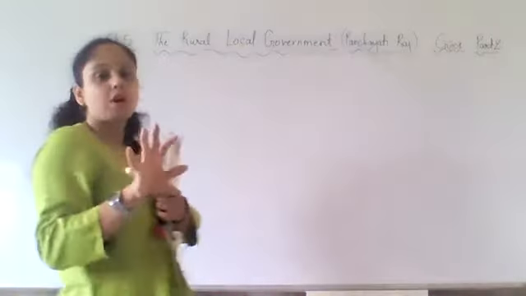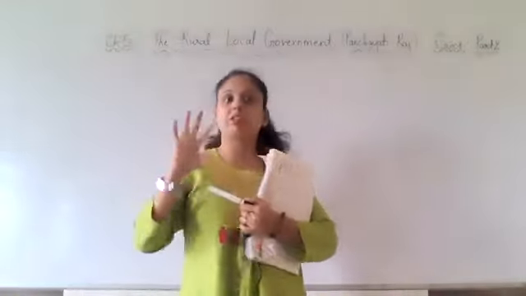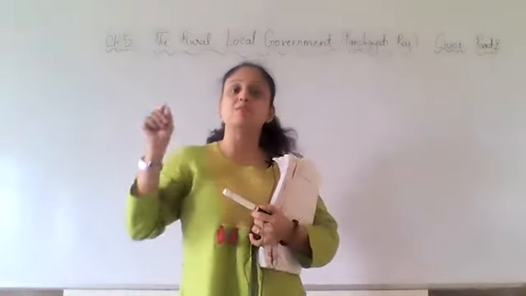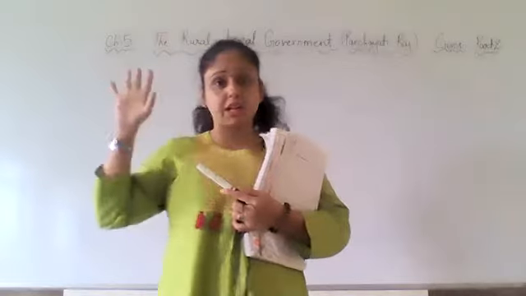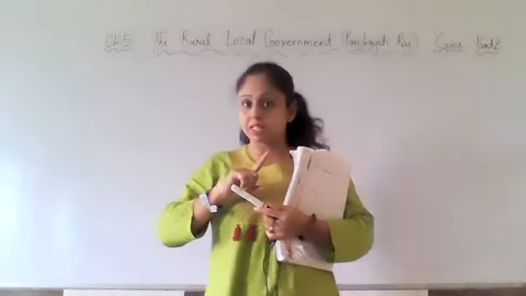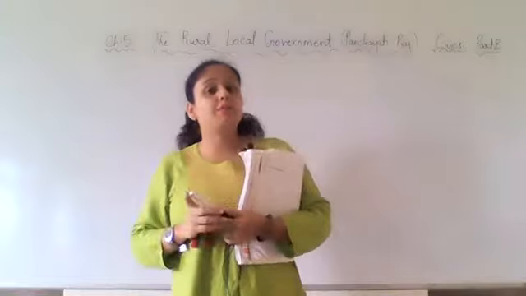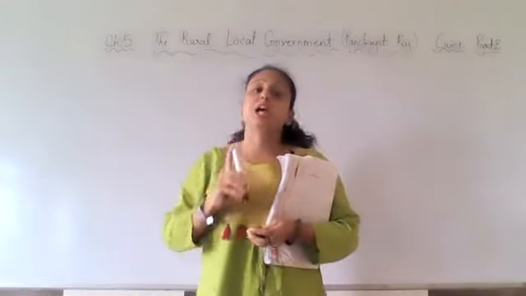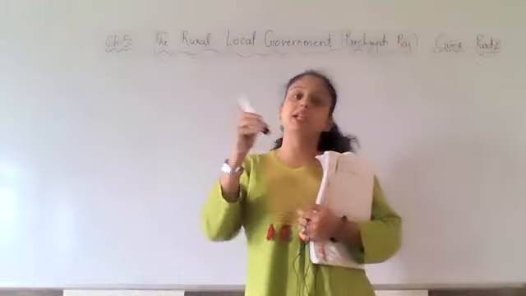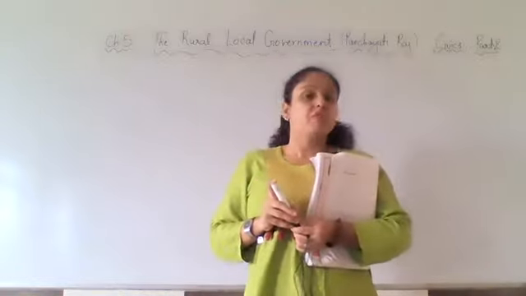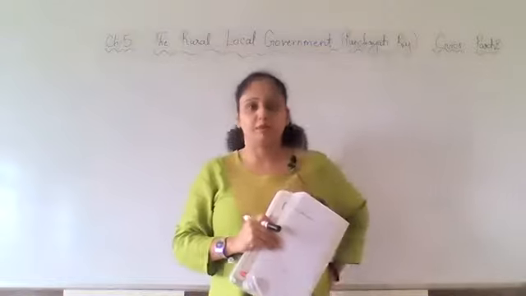So first of all, we understood that the government which we have is federal government. Which kind of government we have? Federal government. I explained in our previous class that federal government means we have government working on more than one level.